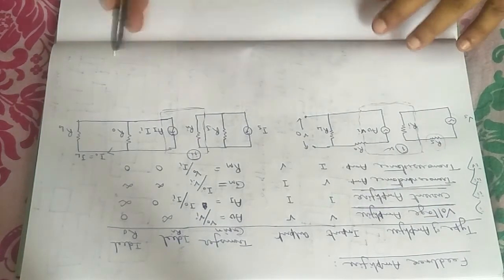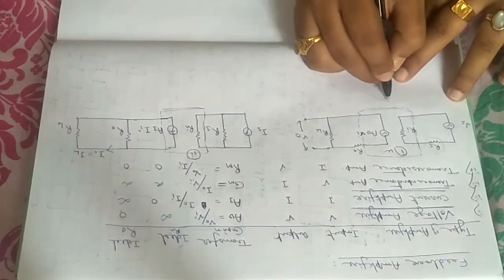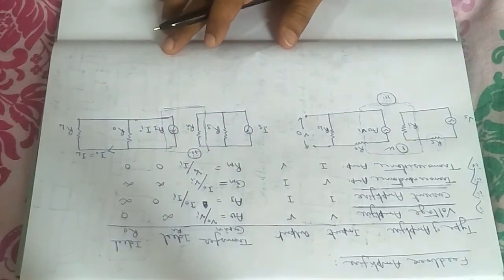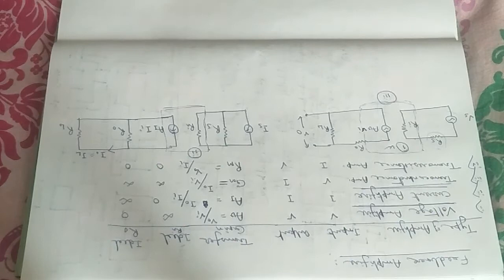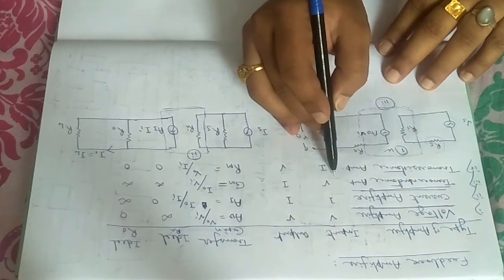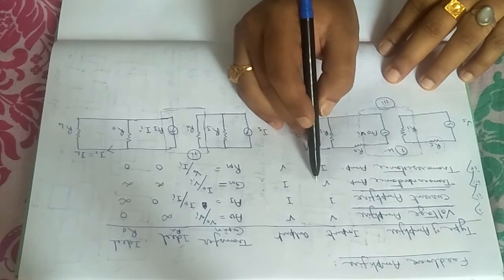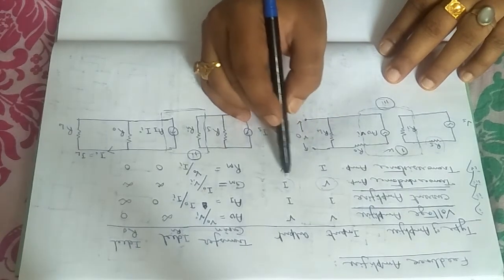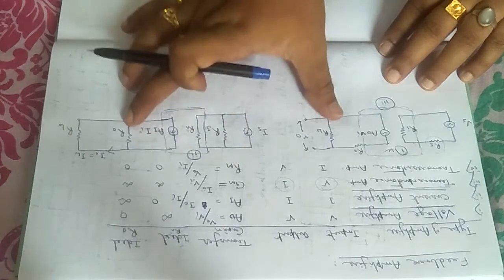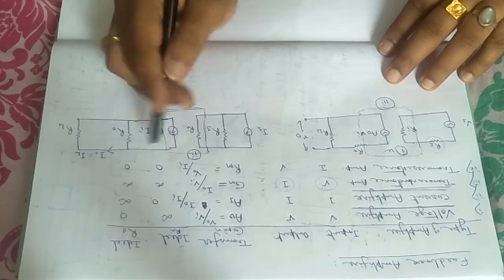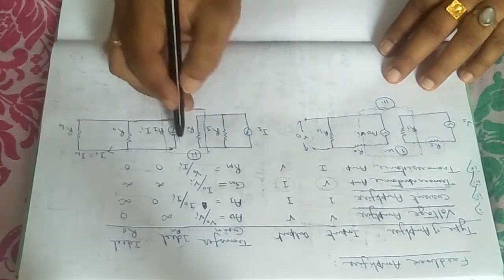Other two are the combination of these two. Number 3 is transconductance amplifier. Look at the transconductance amplifier, and now you go back to the table. In the transconductance amplifier, what is the input? Transconductance amplifier input is voltage. What is output? Output is current. So you first try to understand these two circuits. If you understand these two circuits, then understanding of these two will be very much easier.